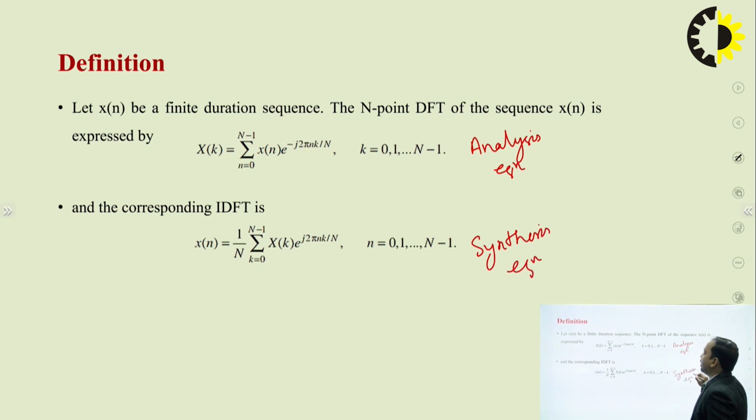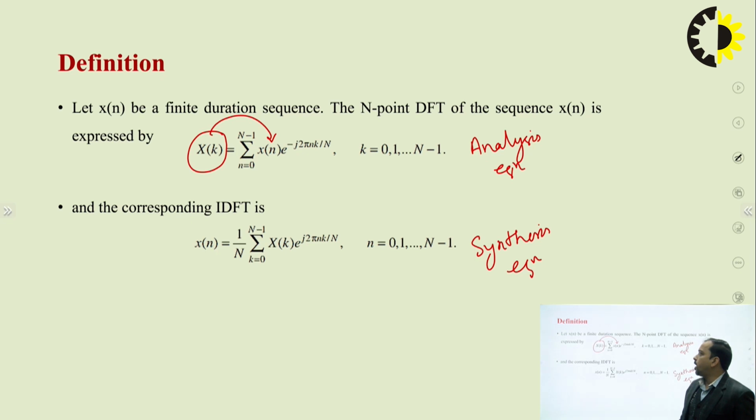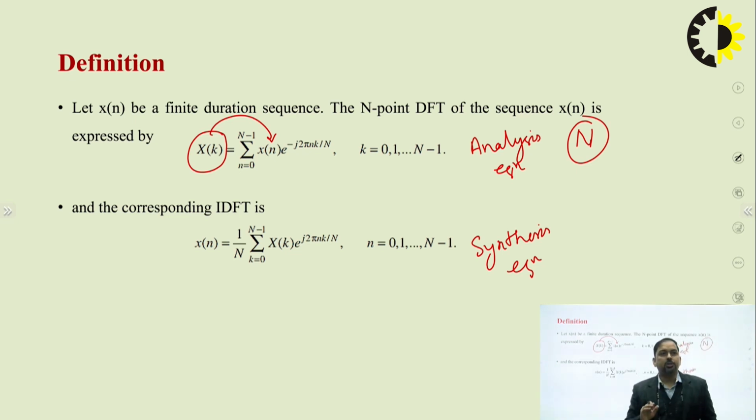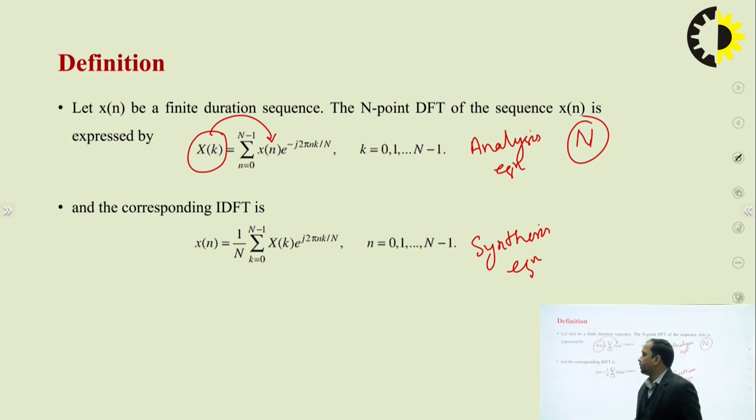In the first equation, you can clearly see that X of k is the DFT of a sequence x of n. So the equation is X of k equals summation from n equals 0 to N minus 1, where x of n is periodic with a period of capital N. So X of k equals summation n equals 0 to N minus 1 of x of n e raised to the power minus j 2 pi nk divided by capital N, where capital N is the number of points or the length of the input sequence x of n.